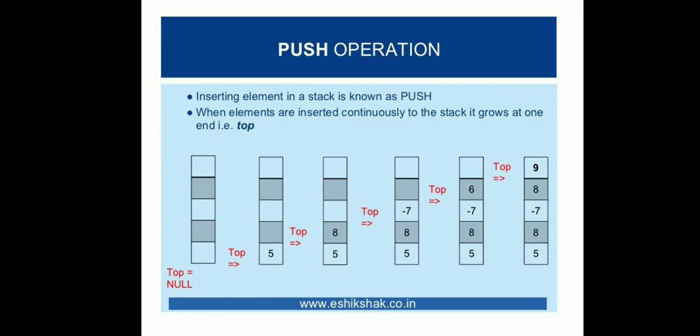So this is the example of a stack having a capacity of 5 elements. Initially there is one pointer, top, and this top represents the latest or current element of the stack. So when you push, 5 gets added, then 8, then -7, 6 and 9. In this way the push operation gets executed.